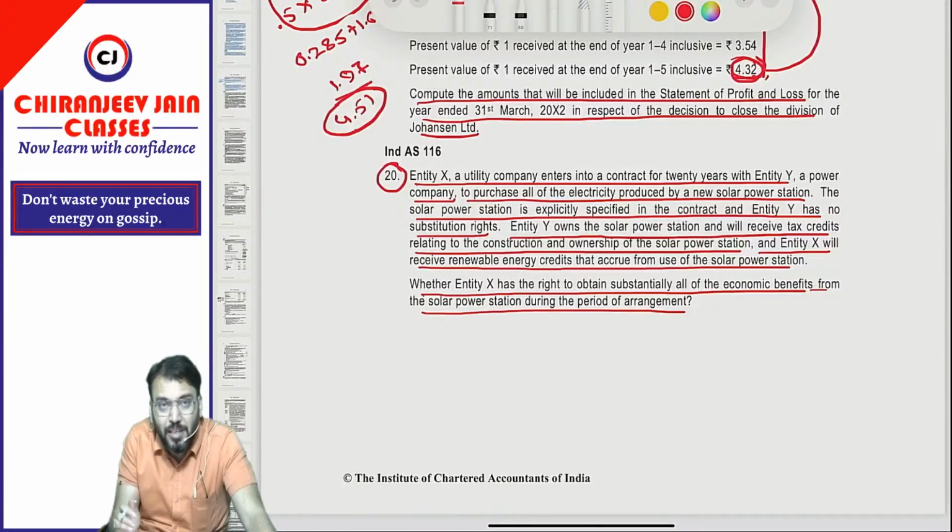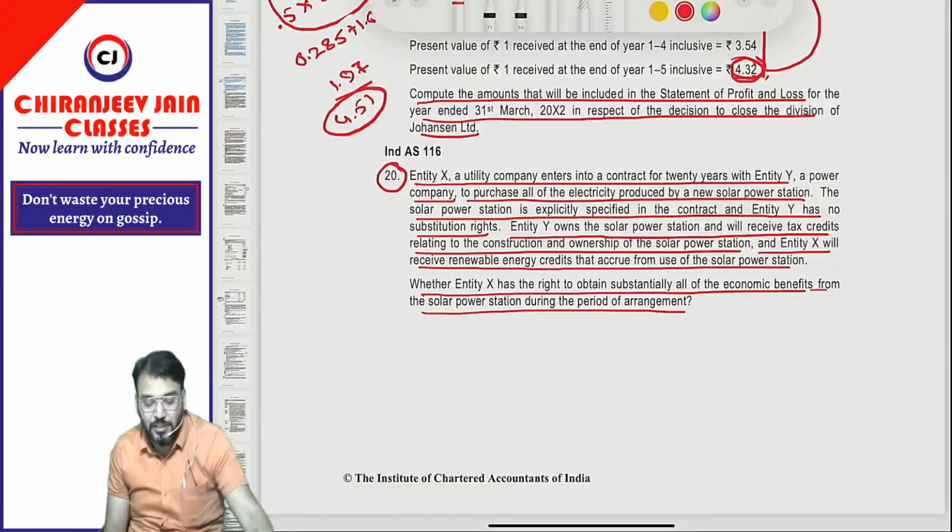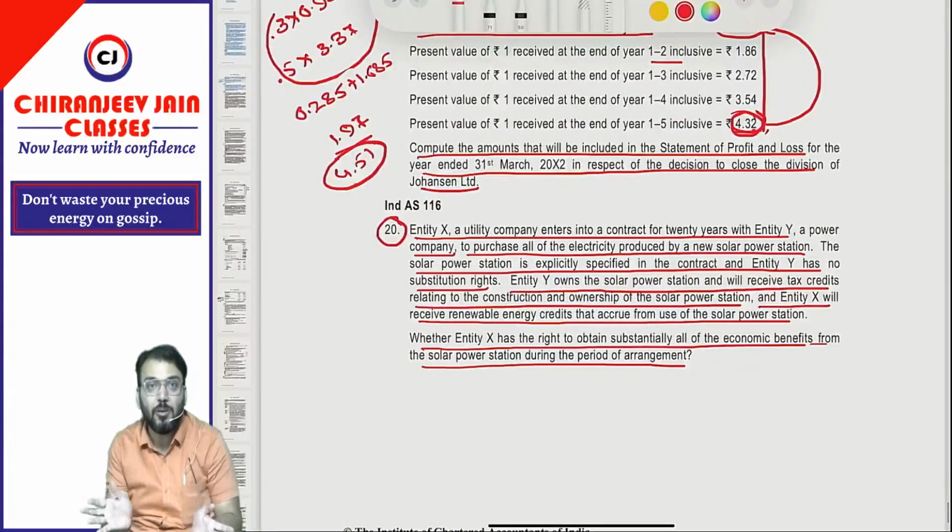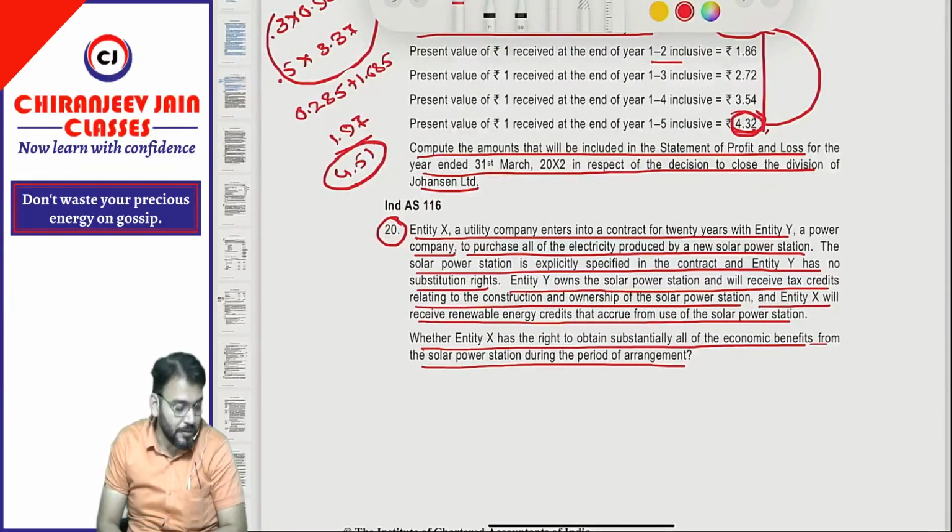Understood? Correct? So can I say if they can receive the product and the byproduct, whatever has been produced from that particular asset, it means all the economic benefit is received by entity X, and therefore entity X has a right to obtain substantially all the economic benefit from the lease contract, and therefore we can say yes, it is a lease contract. Understood? So with this, can I say we have done the entire RTP discussion? Correct? I hope you have understood all the points.